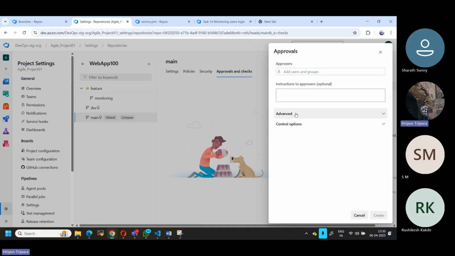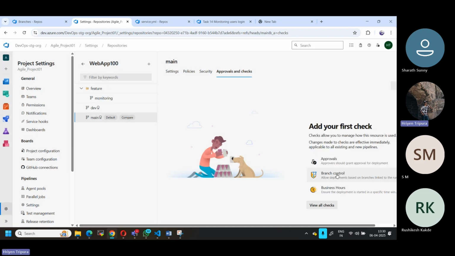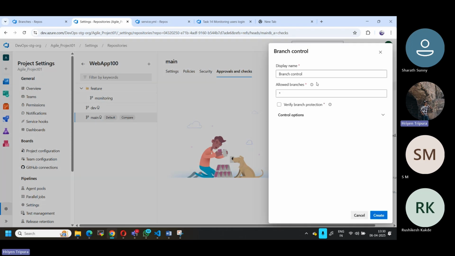And also if you come to advanced, you can check this also: allow approvers to approve their own changes. As I mentioned, these options are also there. And also you can mention the time. If you want to work with the branch later, you can mention a different branch which has branch protections as well. So there are so many options. I just need you to explore it.